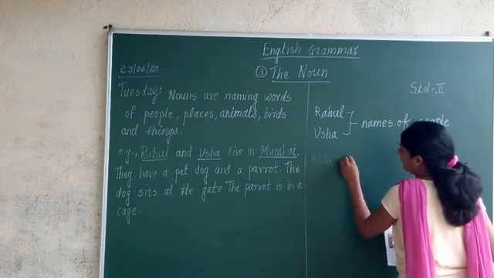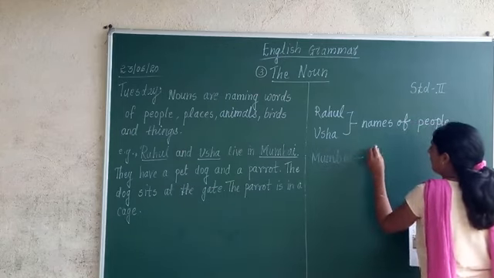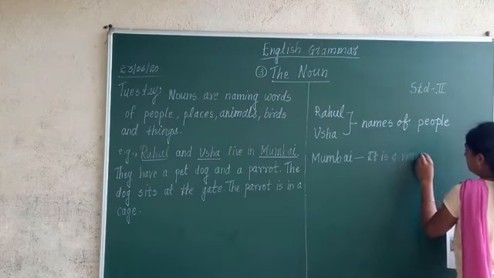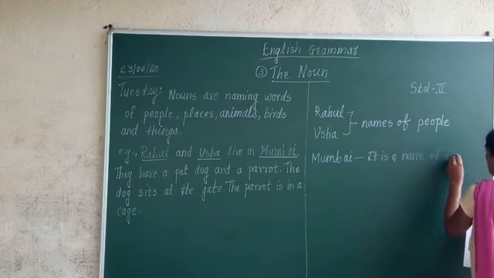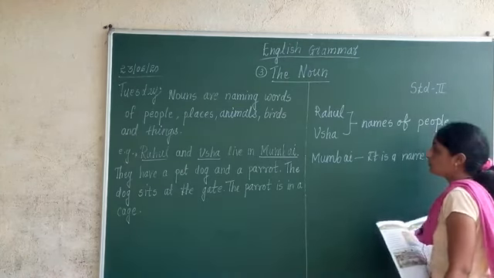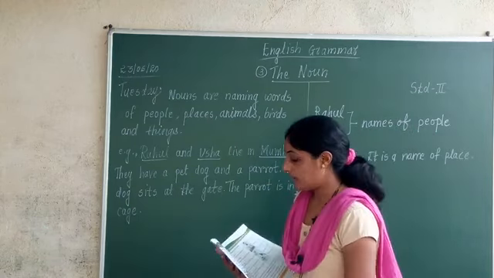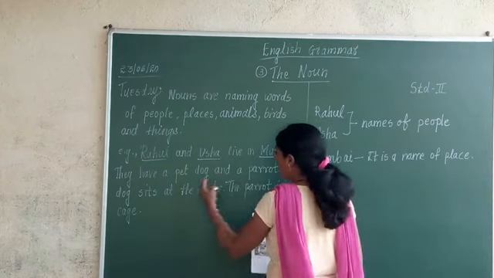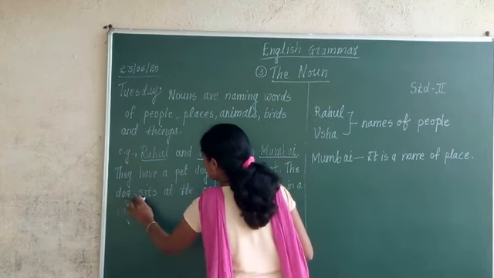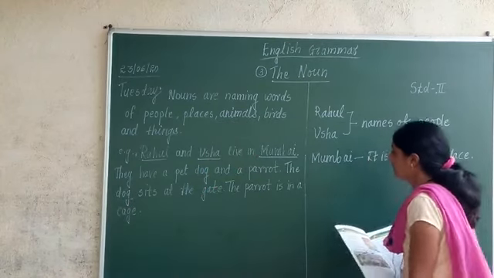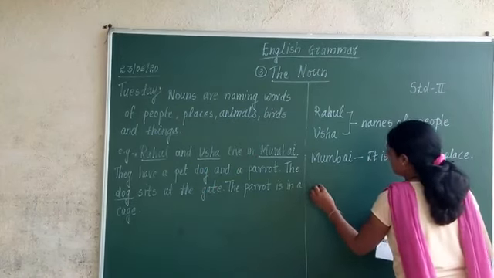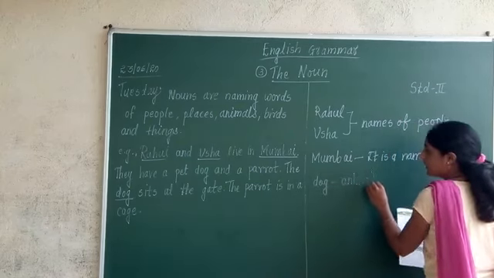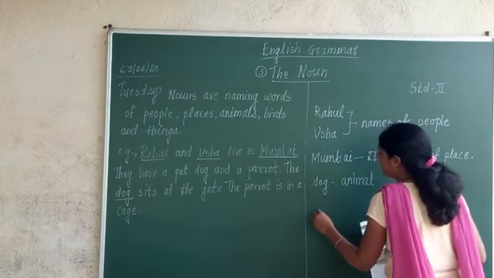Mumbai is the name of a place. Now dog. The dog sits at the gate. Dog is what? Dog is also a noun. Correct? Dog is the name of an animal. It is an animal. Correct? Parrot is what? Parrot is a bird.